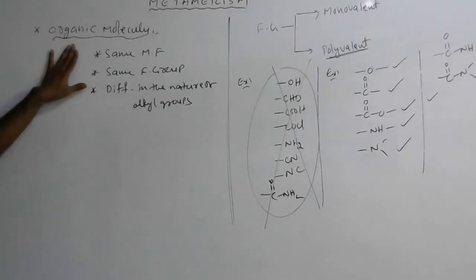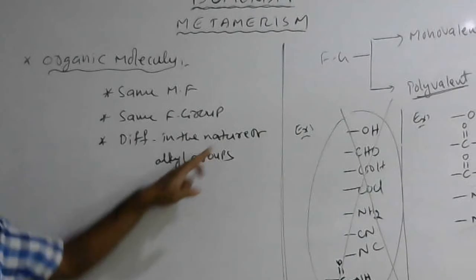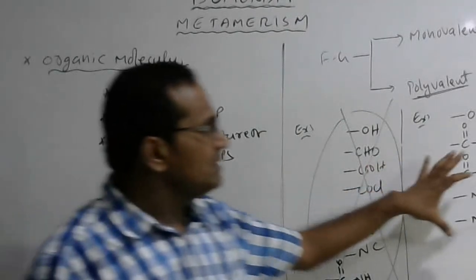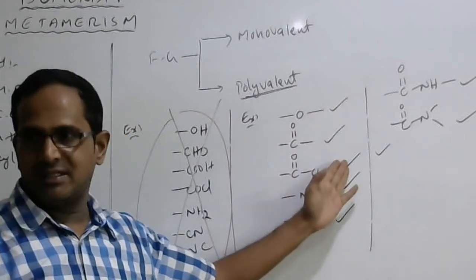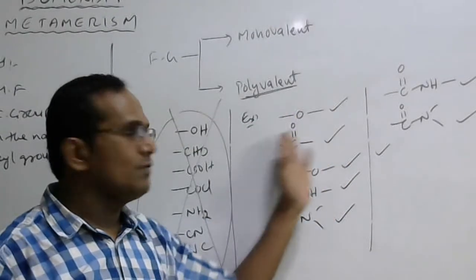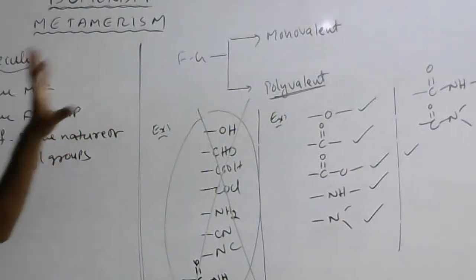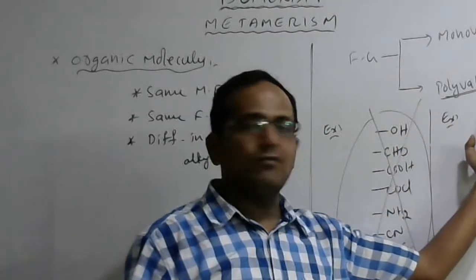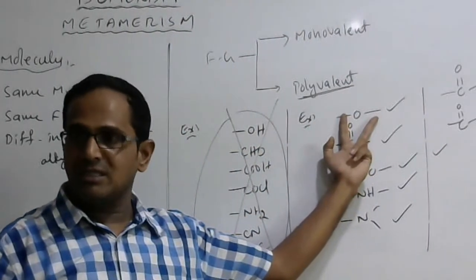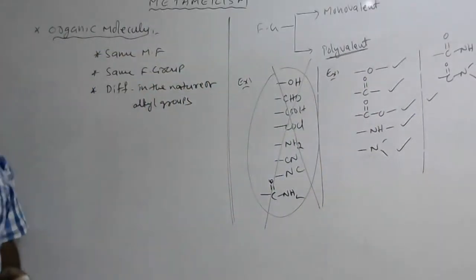The organic molecules with same molecular formula and same functional group, but different in the nature of alkyl groups. When valency is more than 1, you can change the nature of alkyl groups on either side. When you change the nature of alkyl groups on either side, they become metamers. Their molecular formula is same, their functional group is same, but you are changing the nature of alkyl groups on either side. Because their valency is more than 1, it is possible. So these are metamers.